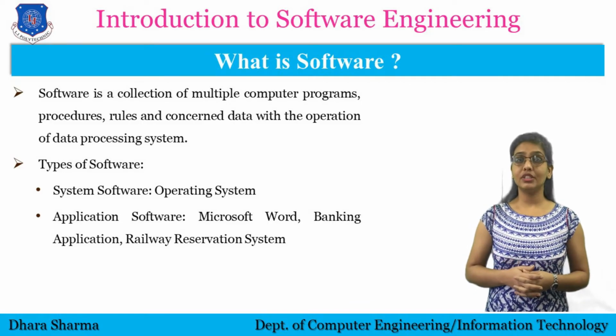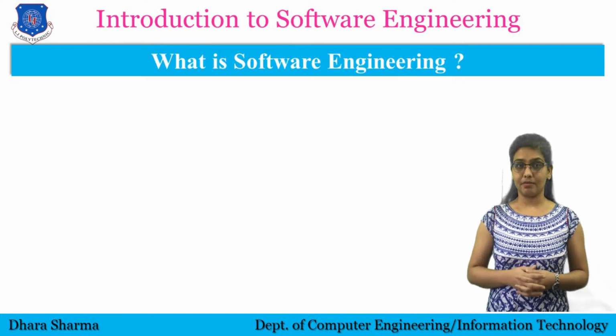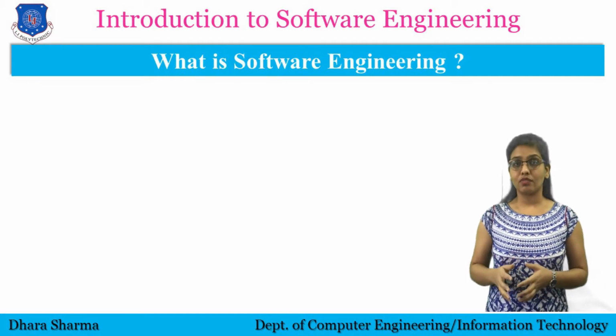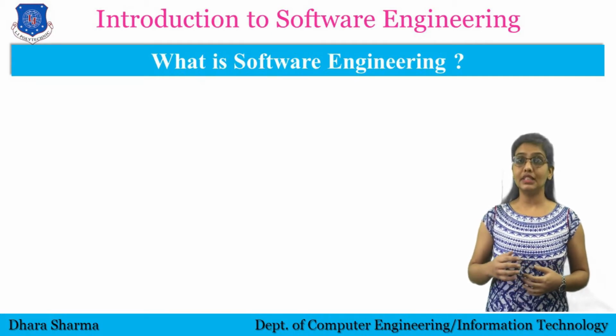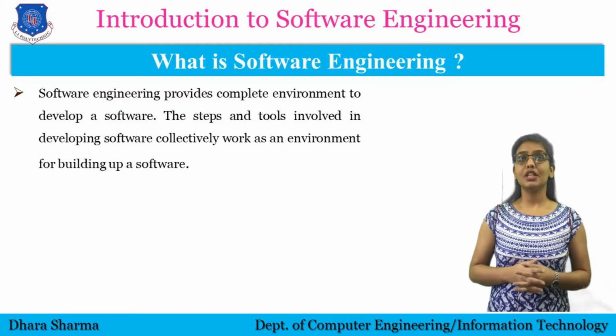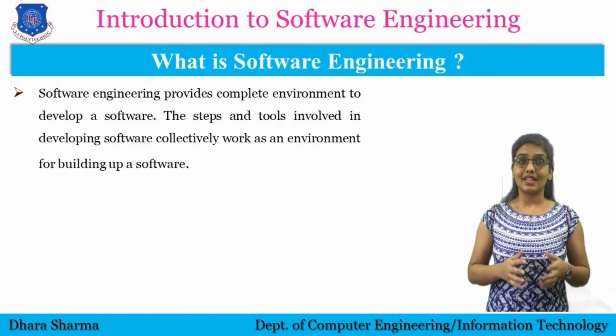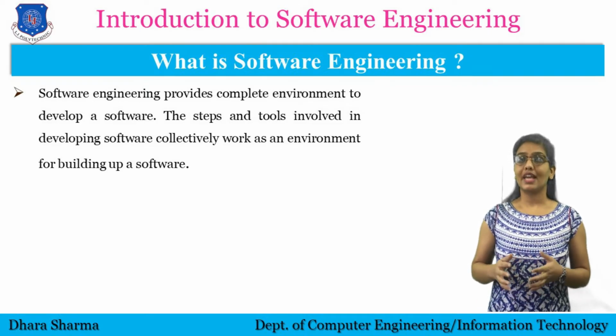Now the next important term to be understood is software engineering. As we discussed earlier about software, to develop a software successfully as per the needs, we need to follow some basic steps using tools and technologies. Software engineering provides a complete environment to develop a software. The steps and tools involved in developing software collectively work as an environment for building a software.